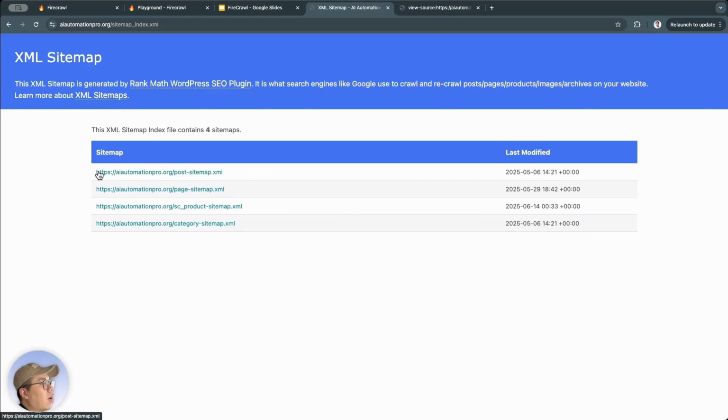For example, there are 4 types of content. Post type, which are blog posts. Page type, which are the pages. Then there are products and product categories.